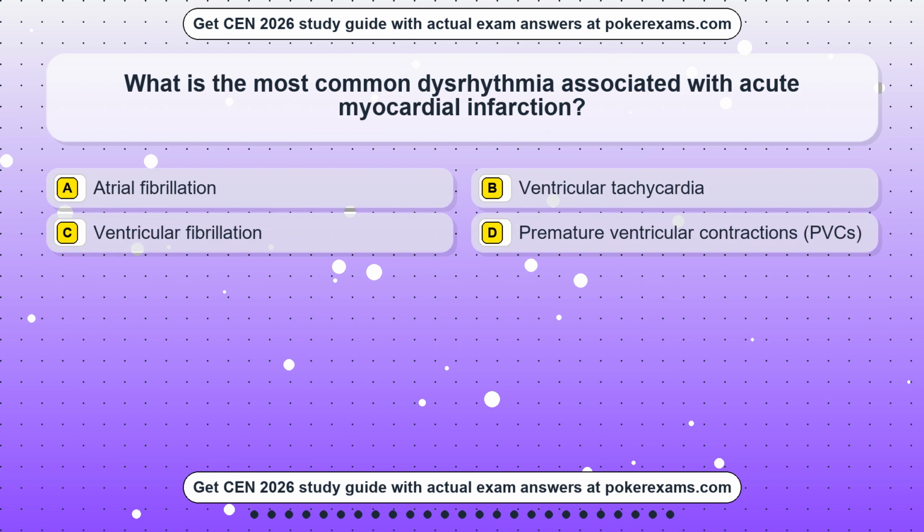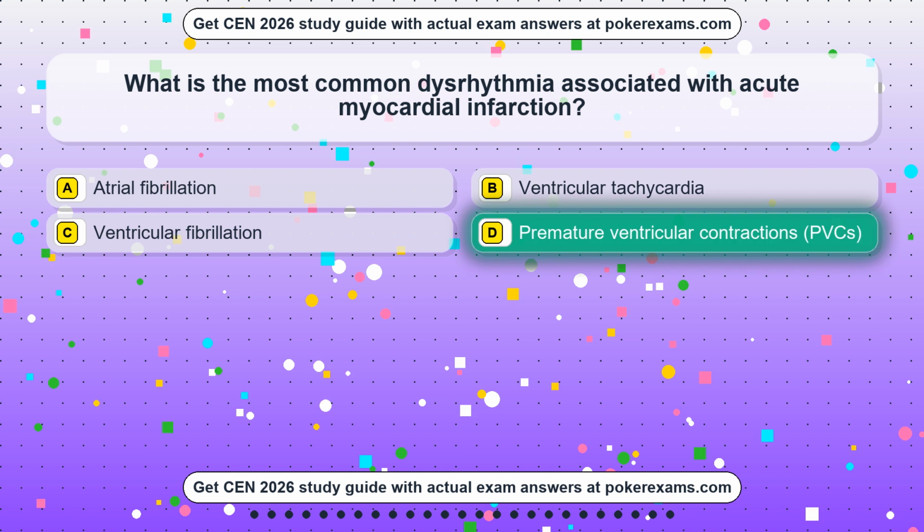Question 22. What is the most common dysrhythmia associated with acute myocardial infarction? Option A: atrial fibrillation. Option B: ventricular tachycardia. Option C: ventricular fibrillation. Option D: premature ventricular contractions, PVCs. The correct answer is Option D.